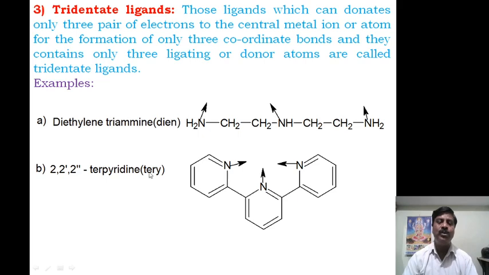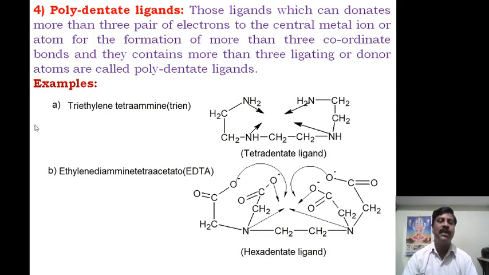Therefore at the 2 positions the nitrogen atoms are there, therefore 2, 2' or 2'' terpyridine, ter means three pyridine molecules are there, and it has the ability to donate three pairs of electrons at a time. Therefore three ligating atoms or donor groups are present in one molecule of terpyridine, hence it is called a tridentate ligand.